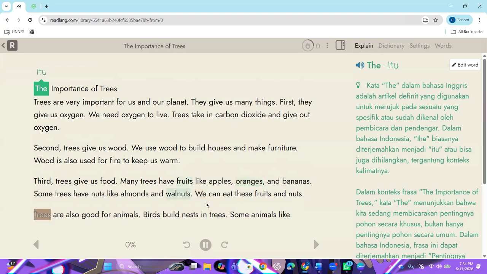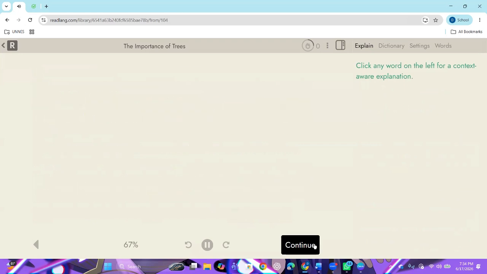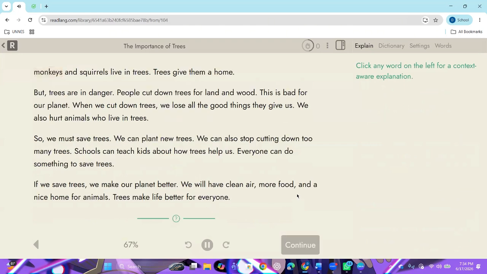Trees are also good for animals. Birds build nests in trees. Some animals like monkeys and squirrels live in trees. Trees give them a home. But trees are in danger. People cut down trees for land and wood. This is bad for our planet. When we cut down trees, we lose all the good things they give us. We also hurt animals who live in trees. So, we must save trees.